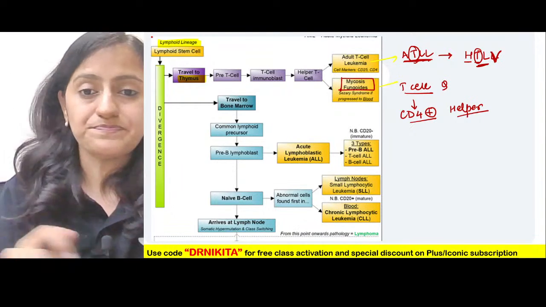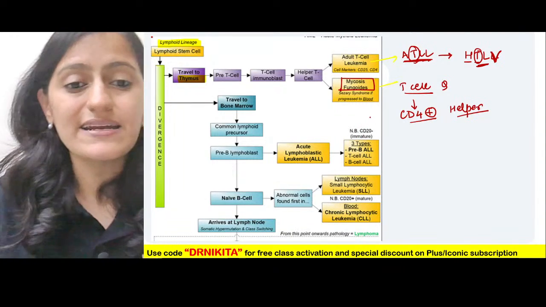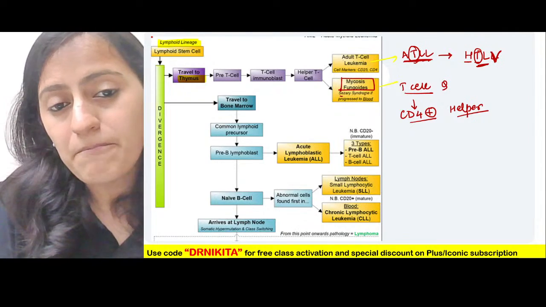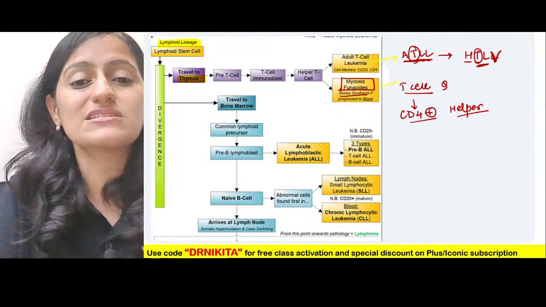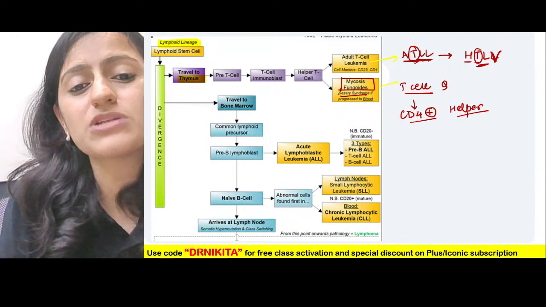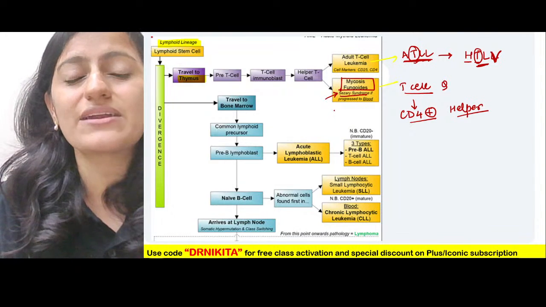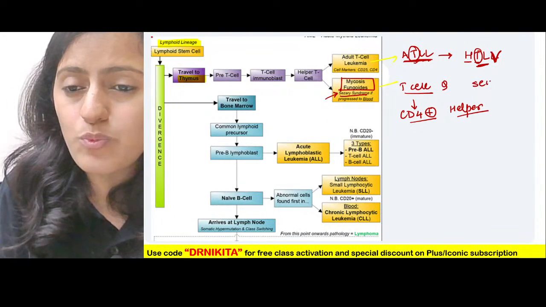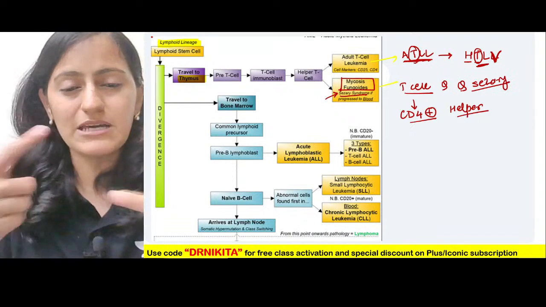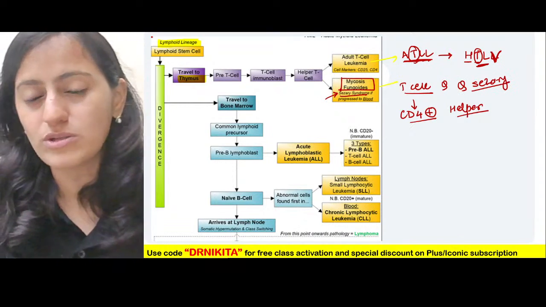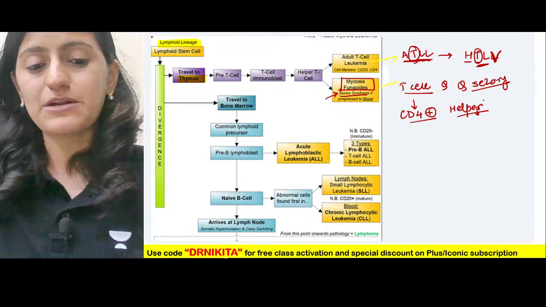Now remember what is Sezary syndrome. It is highlighted here. Mycosis fungoides is the one which is limited to the skin. When it goes to the blood, it becomes Sezary syndrome. So can you tell me how do you identify Sezary syndrome? What is the important image? We will keep reinforcing this as we see the images also. In Sezary syndrome, what is the nucleus shape that we have?